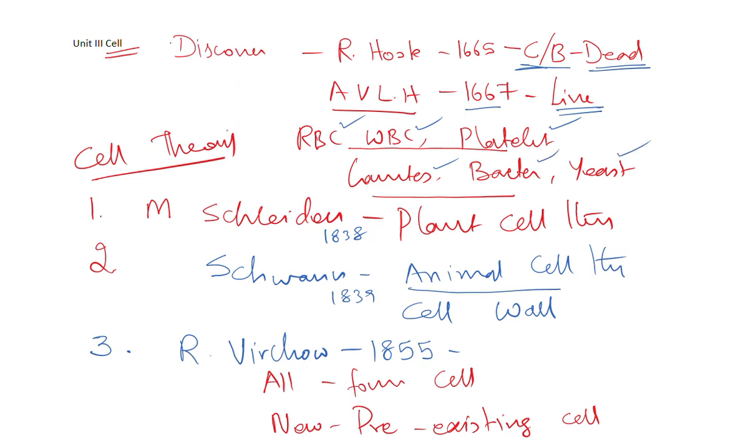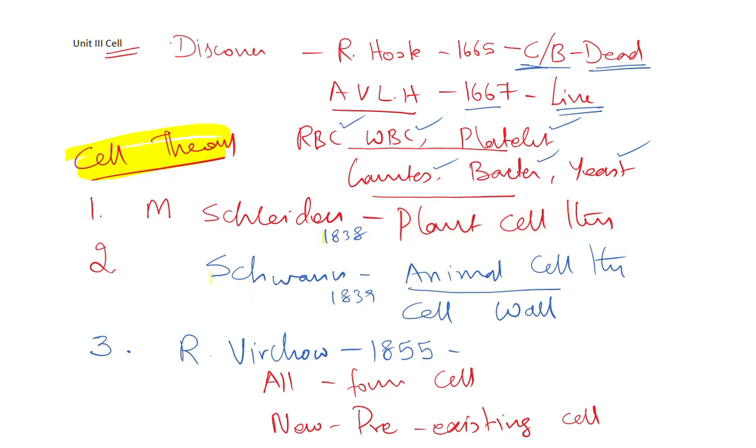Followed by discoverers, let us have a note on the cell theories. The very first cell theory was given by Schleiden in the year 1838. Remember, years are very important. He proposed a theory called plant cell theory.